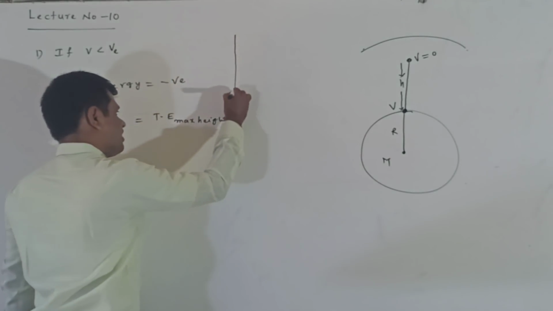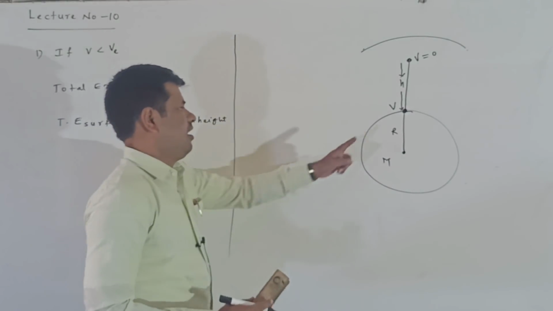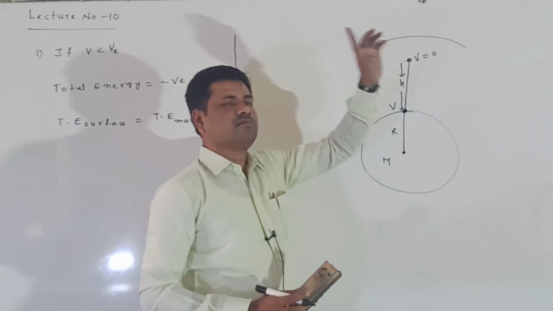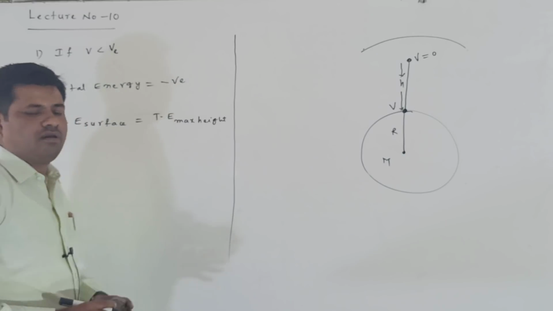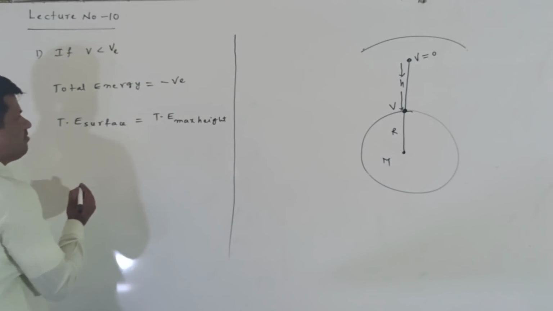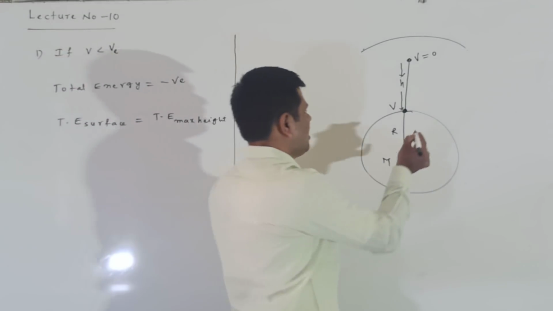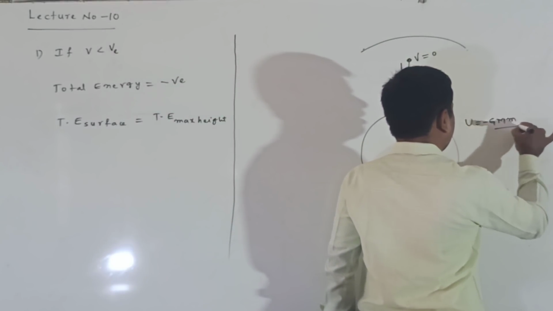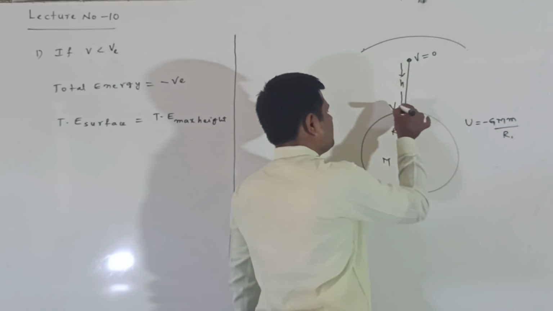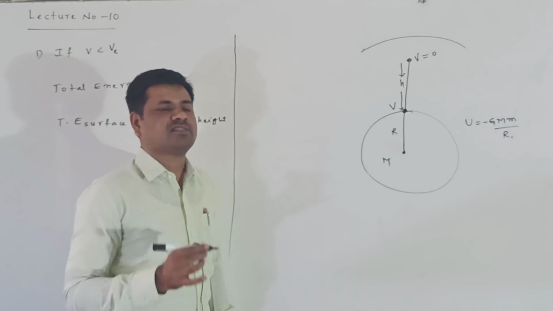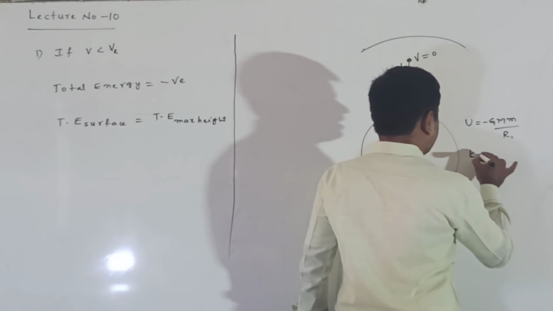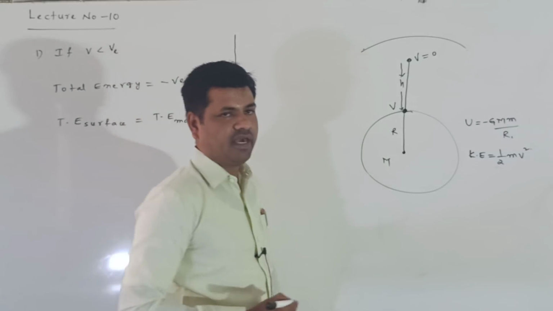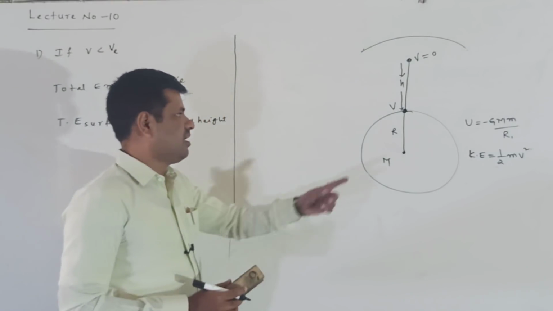I am applying this condition here. On the surface, total energy is equal to the total energy at the maximum height. On the surface, total energy is the potential energy, minus GMm by R, plus the kinetic energy. Here the velocity v is given, so the kinetic energy is half mv square.